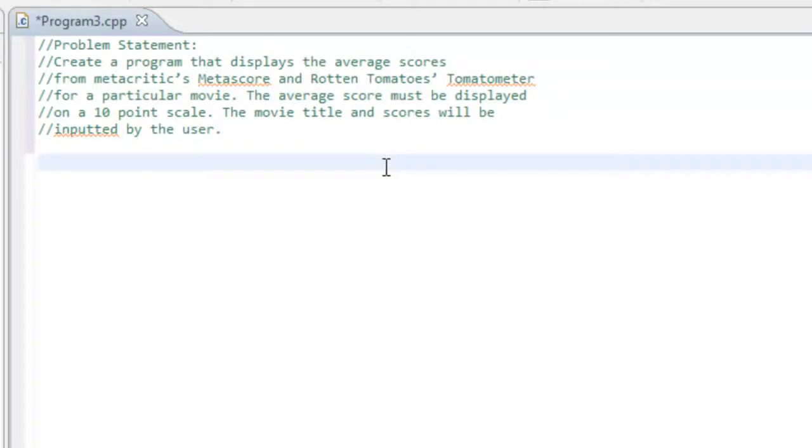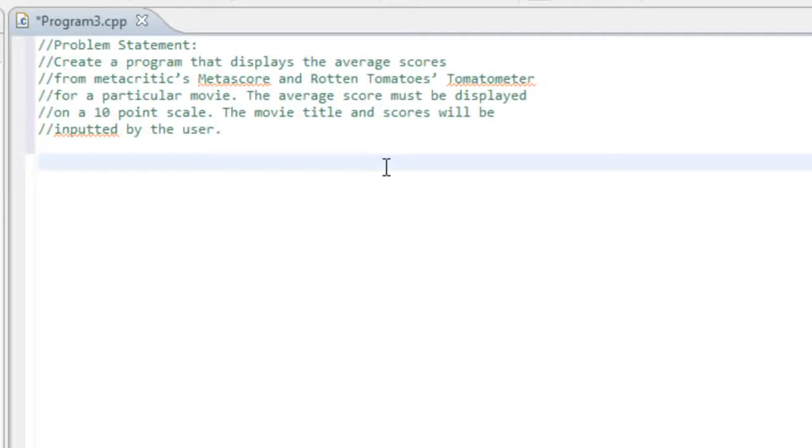Okay, so let's take a look back at the problem statement and try to devise a basic algorithm for our program. So we need to create a program that displays the average scores from Metacritic's Metascore and Rotten Tomatoes' Tomato Meter for a particular movie. The average score must be displayed on a 10-point scale, and the movie title and scores will be inputted by the user.